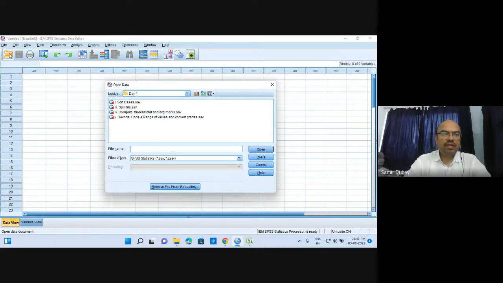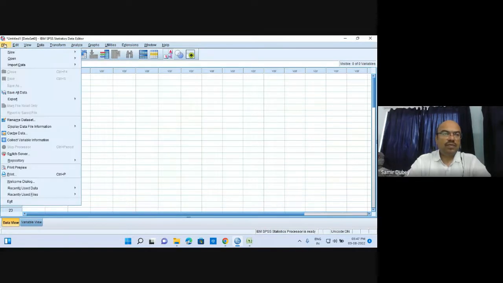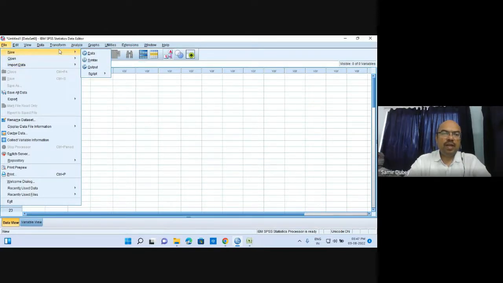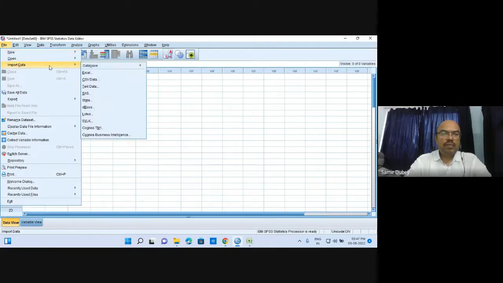Here you have clicked on the file button. Alternatively, you can use the file option from the menu bar. So you can use open, you can use import data, you can use new, anything that you want. In import data you need to specify whether you need to import data from an Excel file, CSV data or text data, from where you need to import the data.